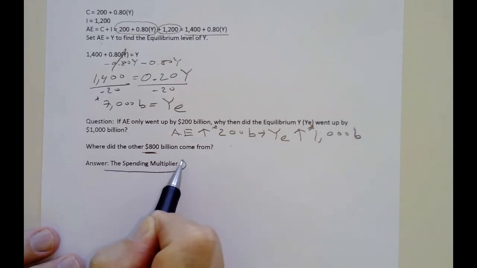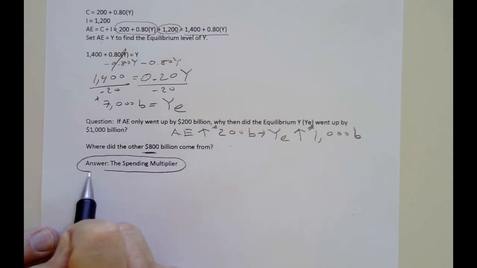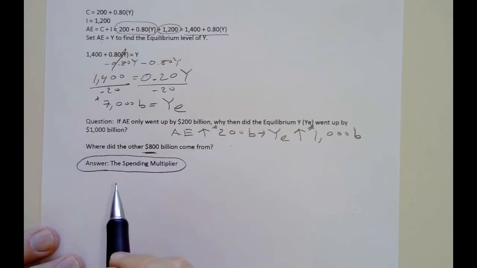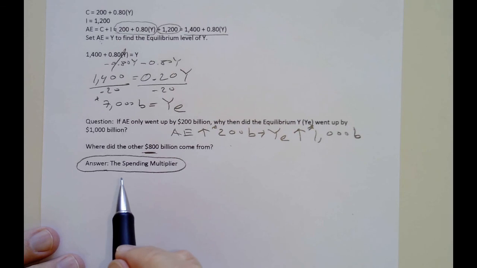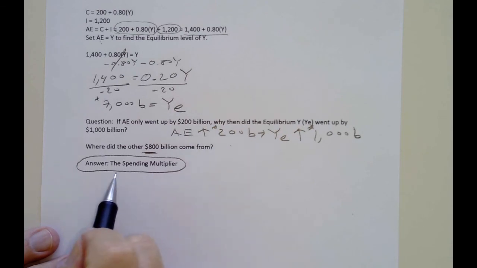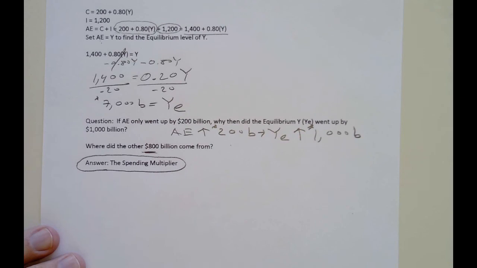This is an idea that was noticed by people before Keynes, but Keynes was the one that really brought it to popular knowledge. Ever since Keynes wrote his book of general theory in 1936, this has been part of macroeconomics, and it's a very powerful concept, and it's true.